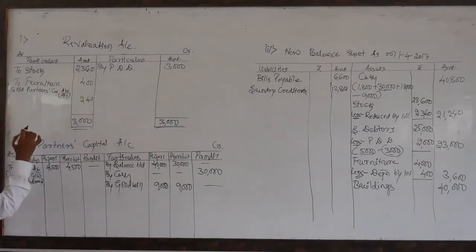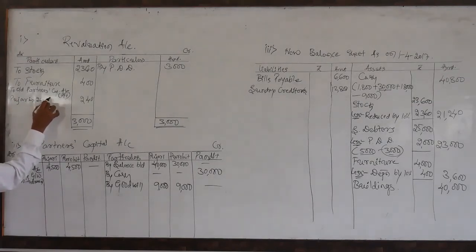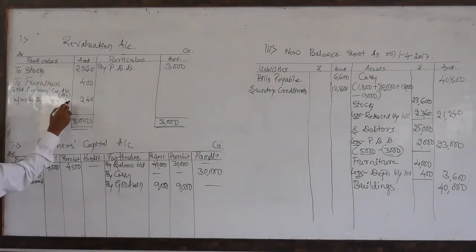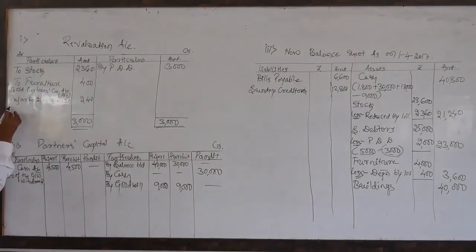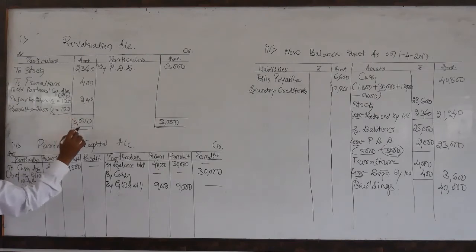This one is a profit. So there are only two old partners. This amount is to be distributed among them. One is Pujari, the other is Purohit. Both are equal. Equal means 240 into 1 by 2 is equal to 120 for Pujari. The next one, Purohit, 240 into 1 by 2, similarly 120. Like this, we can distribute the profit on revaluation of assets and liabilities.